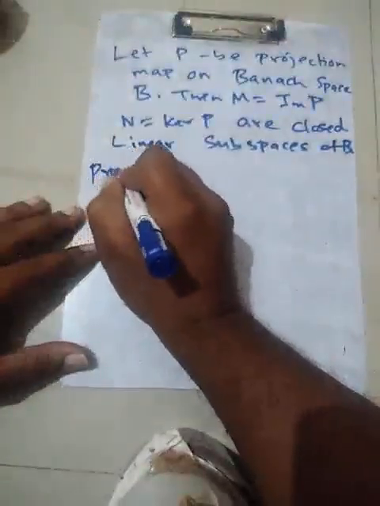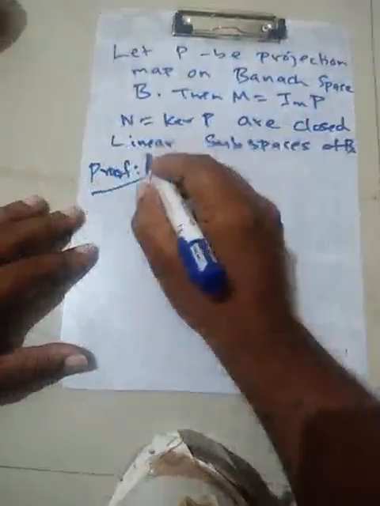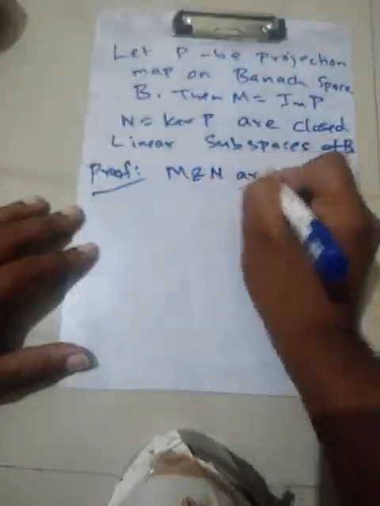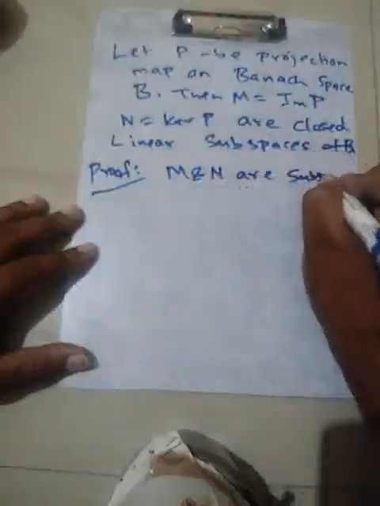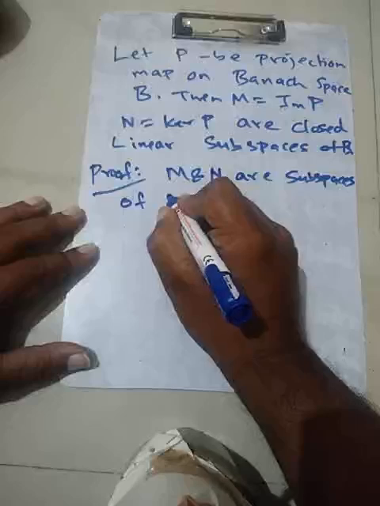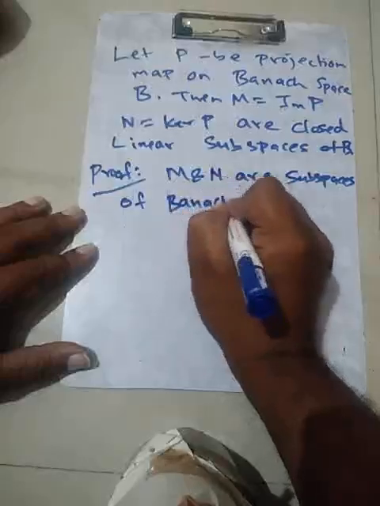Proof. M and N are subspaces of the Banach space B. It's easy to check.